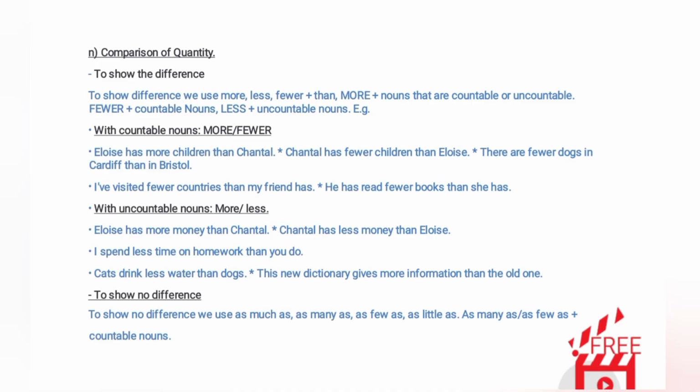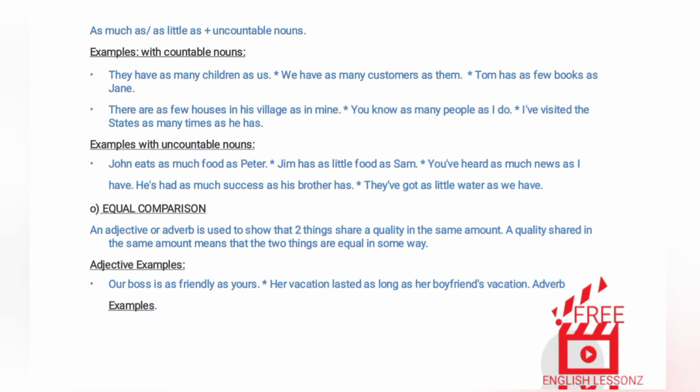To show no difference, we use as much as, as many as, as few as, as little as. As many as, as few as plus countable nouns. As much as, as little as plus uncountable nouns. Examples with countable nouns. They have as many children as us. We have as many customers as them. Tom has as few books as Jane. There are as few houses in his village as in mine. You know as many people as I do. I've visited the States as many times as he has.